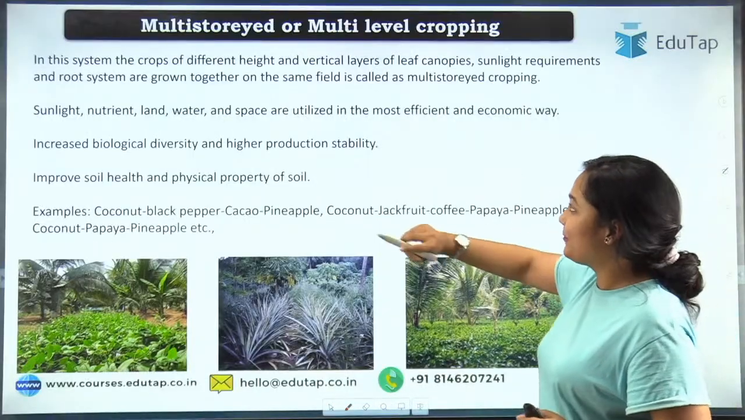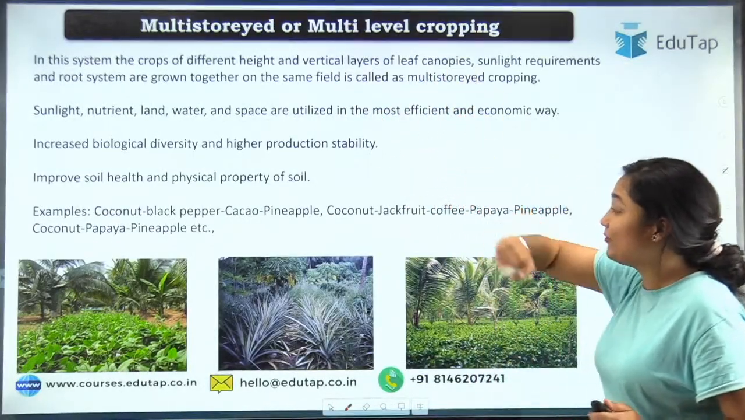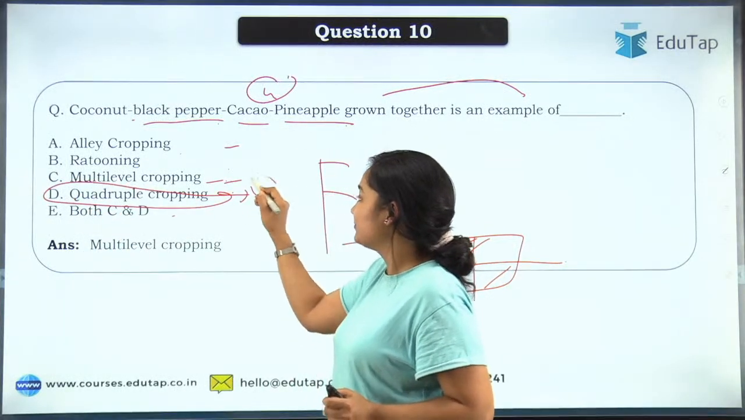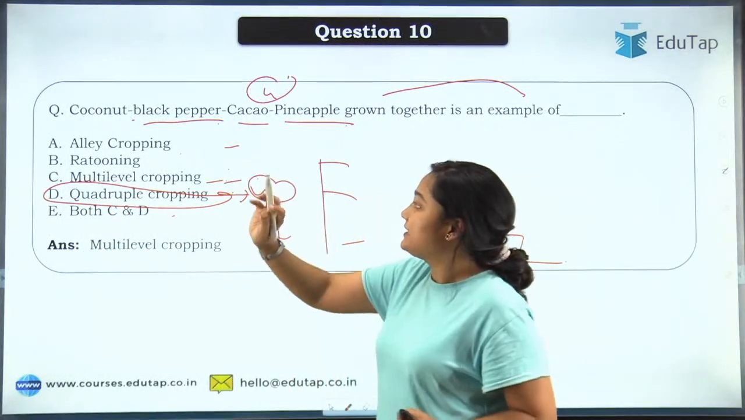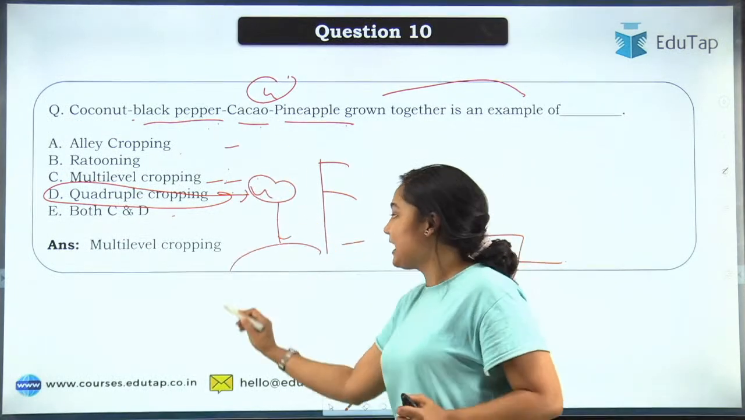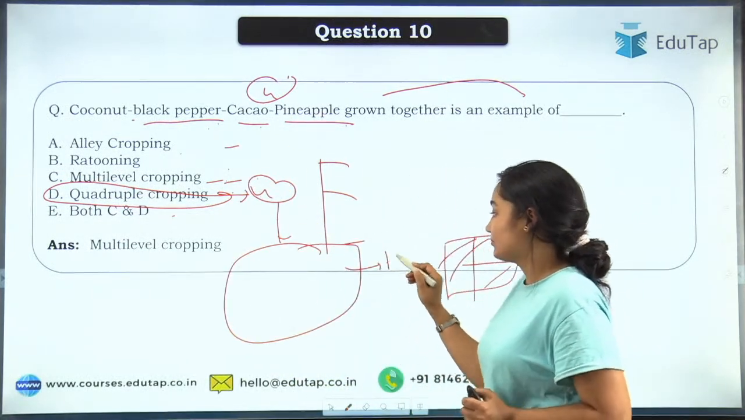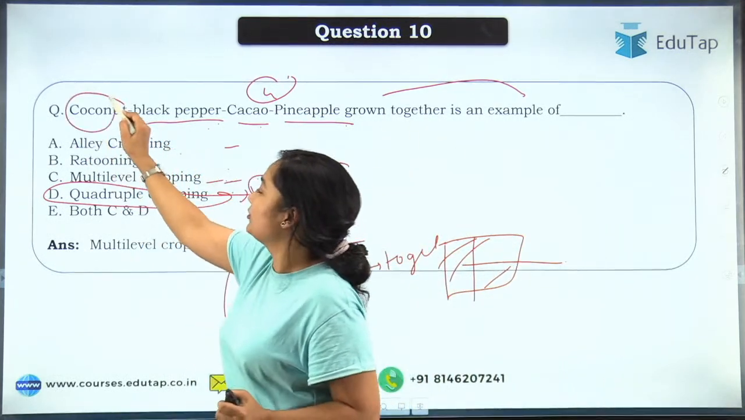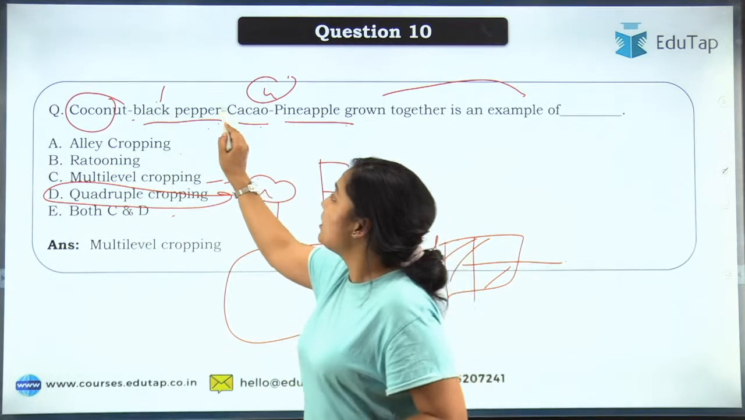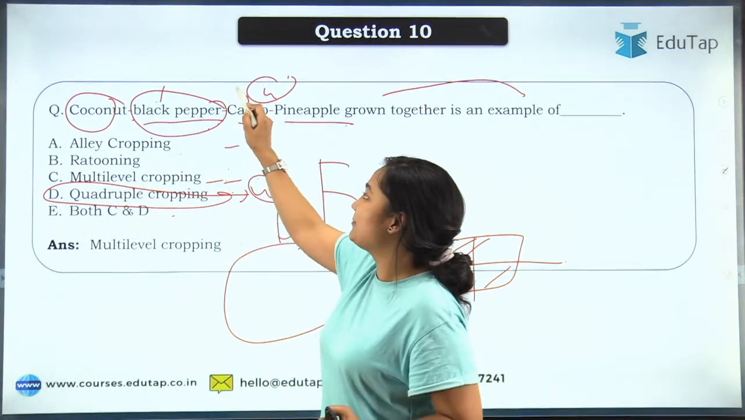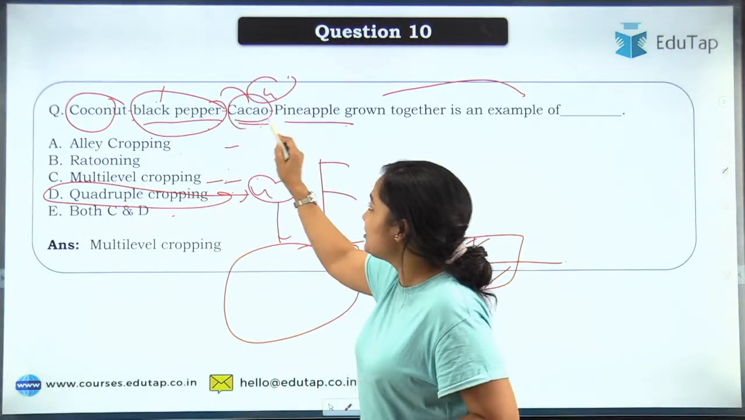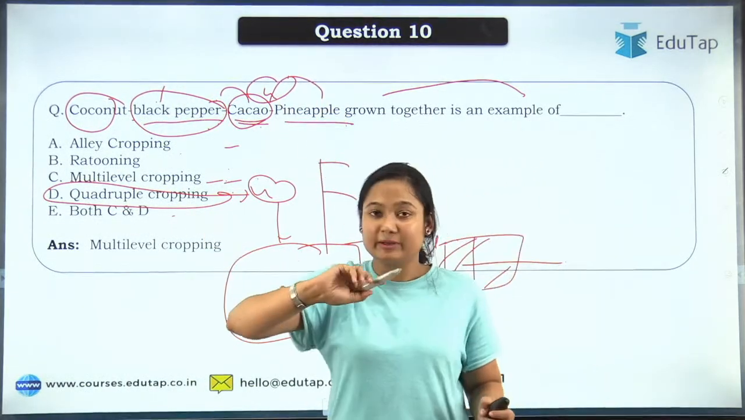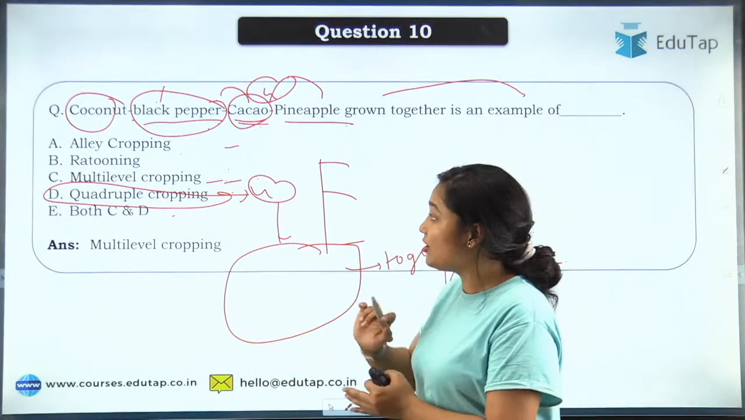What is multi-level cropping? See, multi-story or multi-level. And why is it not quadruple cropping? Even though there are 4 crops, they are grown together. Okay, when is it quadruple? Once you have harvested the coconut, you start growing black pepper. Once you have completely harvested the black pepper, you start growing cacao. Then once you have completely harvested the cacao, you go for pineapple. Then you will call it quadruple cropping. But here you are growing all of them together.